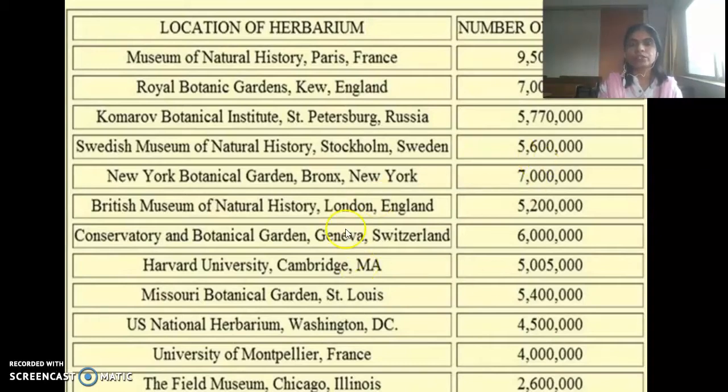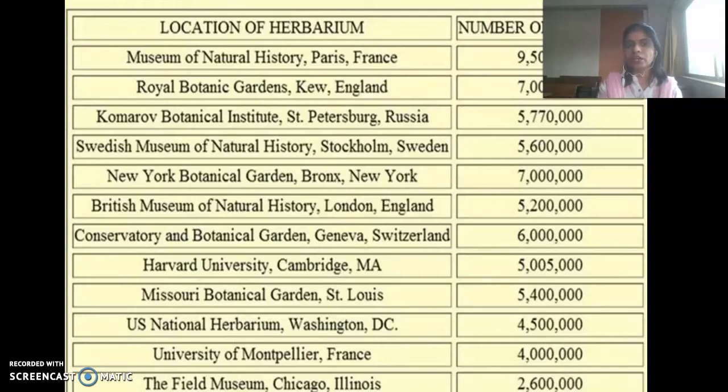The largest herbarium center is the Museum of Natural History, Paris, France, followed by the Herbarium of the Royal Botanical Garden, New England, Botanical Institute, Russia, Swedish Museum of Natural History, Stockholm, Sweden, New York Botanical Garden, Bronx, New York, British Museum of Natural History, London, England, Conservatory and Botanical Garden, Geneva, Switzerland, Harvard University, Cambridge, Missouri Botanical Garden at St. Louis, US National Herbarium, Washington, University of Montpellier, France, and the Field Museum, Chicago, Illinois.